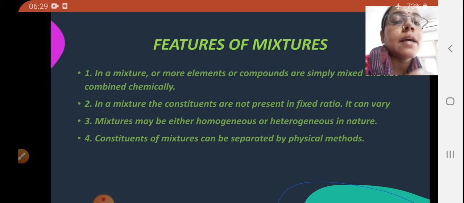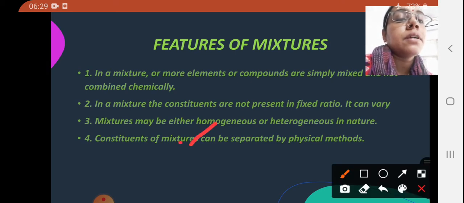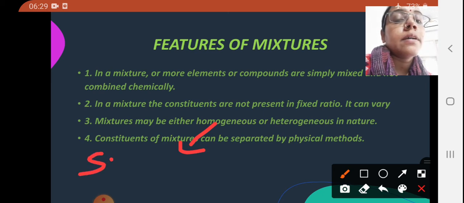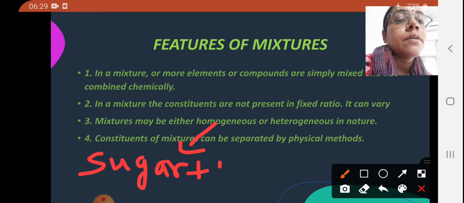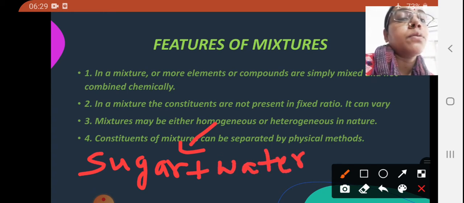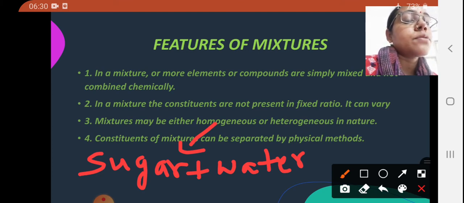What is the example of homogeneous mixture? Sugar plus water. This can be the example of homogeneous mixture because the particles of sugar and water are evenly or uniformly distributed.